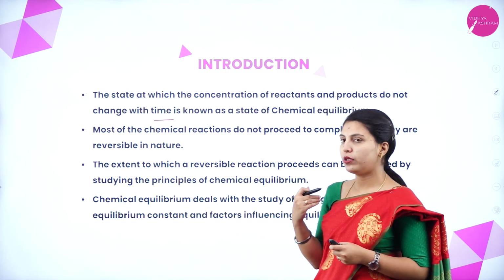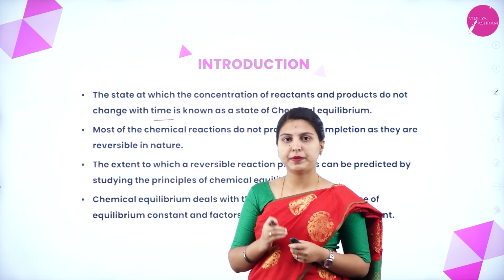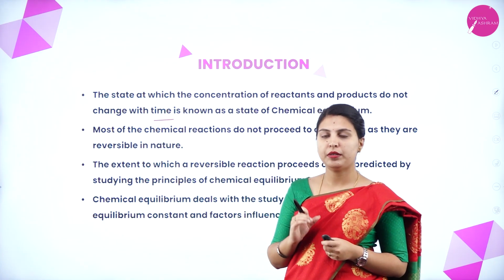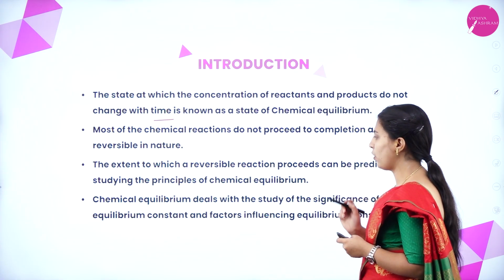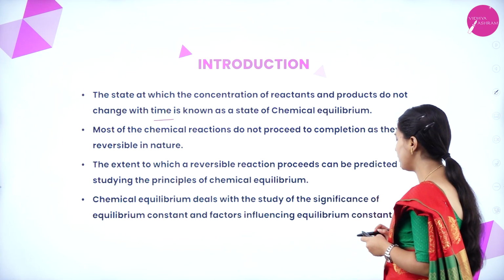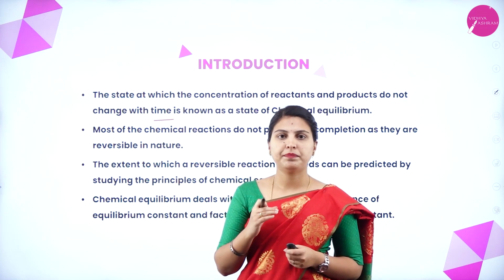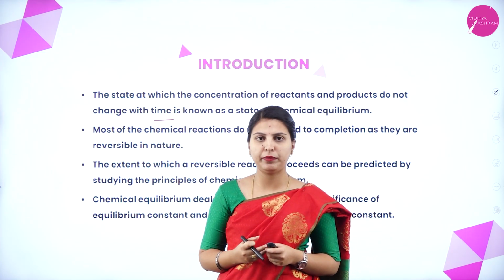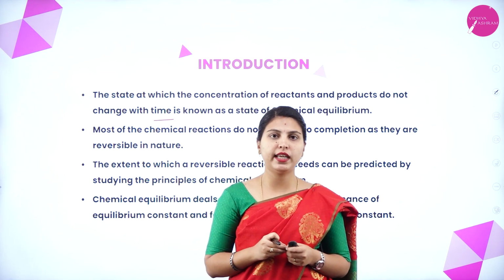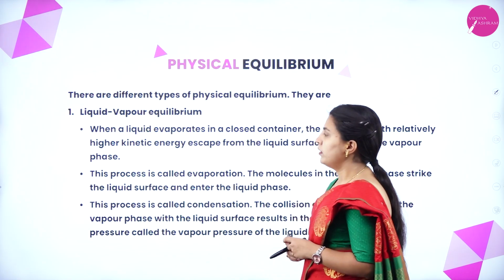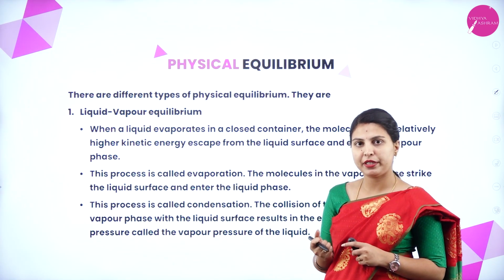Before proceeding the reaction, you have to know the principles of chemical equilibrium and principles of reaction which you are proceeding. Chemical equilibrium deals with the study of the significance of equilibrium constant and factors influencing the equilibrium constant. Here, completely you will study how reactions are attaining equilibrium, and what is equilibrium constant and what are the factors influencing the equilibrium constant. There are two kinds of equilibrium, that is mainly physical equilibrium and chemical equilibrium.